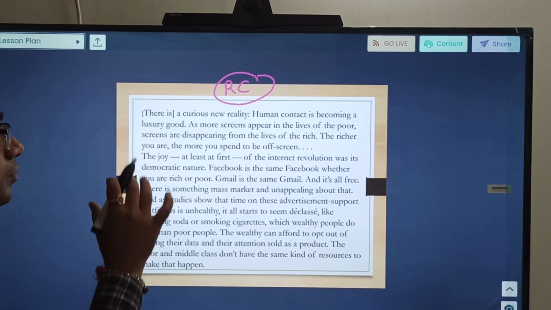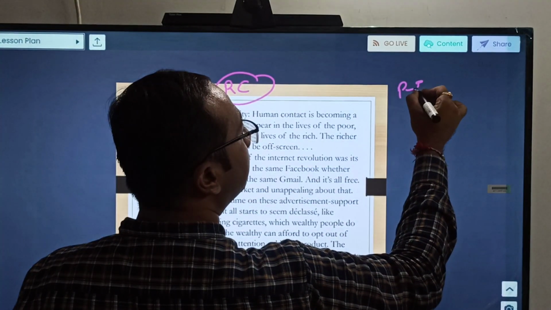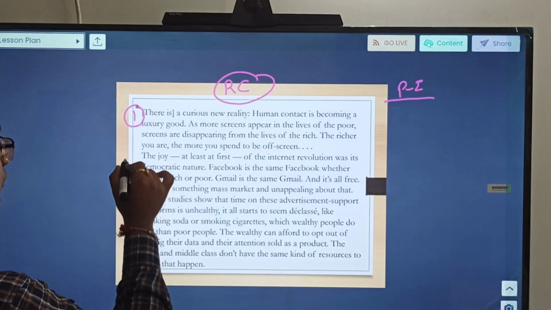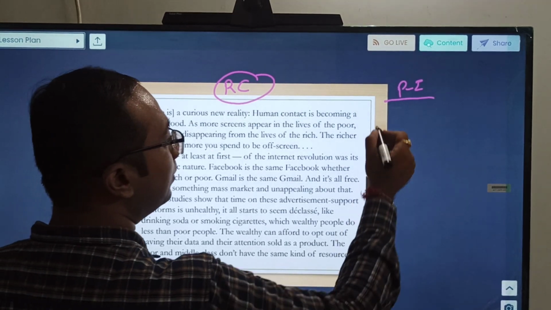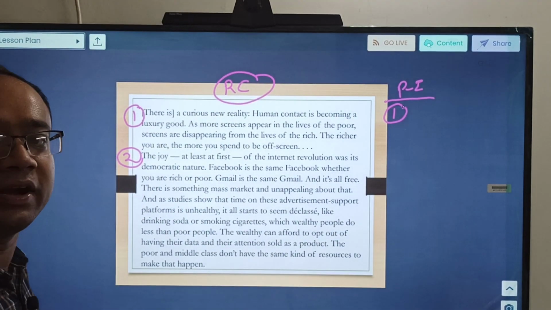In that, mention the passage number. So we can mention passage number 1, P1, and this is the first paragraph. This is the second paragraph. Remaining paragraphs will be in subsequent pages. We will go to them. Just mention what is in this paragraph. Let us start reading.